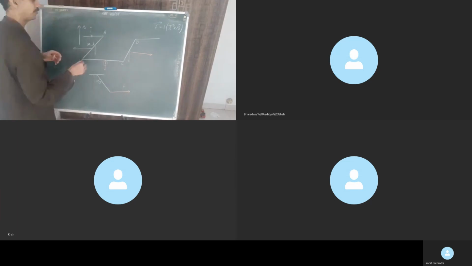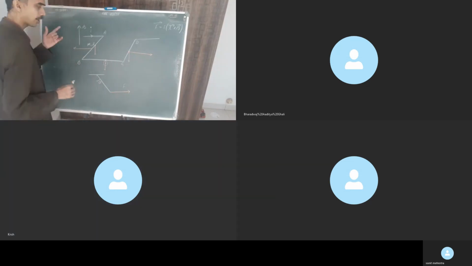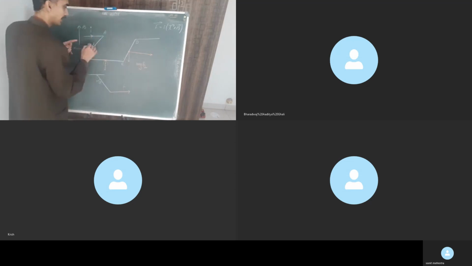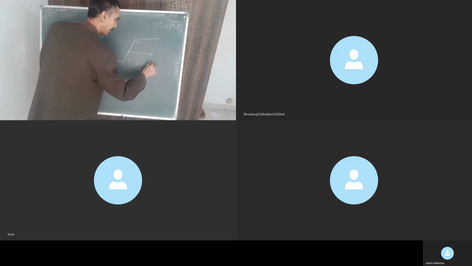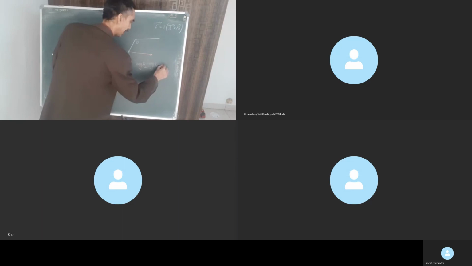Correct? Please be careful, mg will act at the center of mass. So the torque due to this mg will be mg into L by 2. Torque due to this mg will be mg into L by 2, and due to this will be mgL, and they are all tilted at an angle theta. So all multiplied with cos theta. Check there.